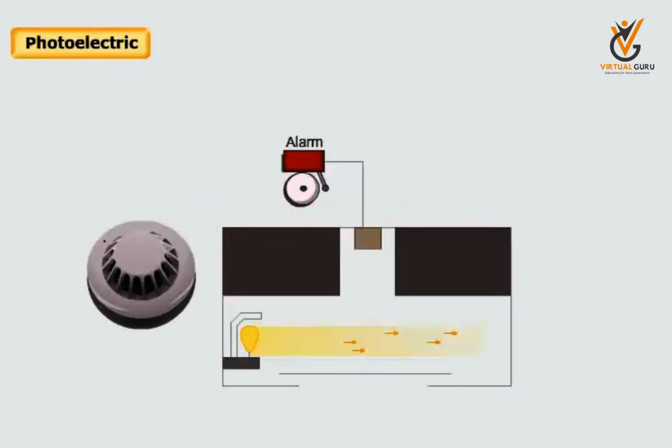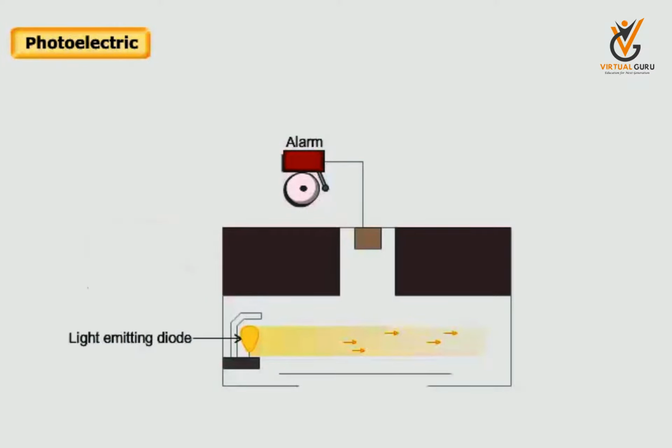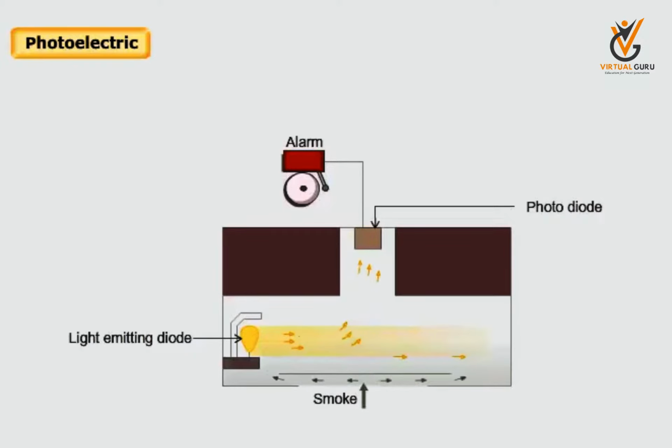A photoelectric detector is activated when smoke particles obstruct the light. It consists of a light-emitting diode mounted on one side of the device and a photodiode fitted on the other side. When smoke enters the device, it scatters light from the light-emitting diode onto the photodiode.